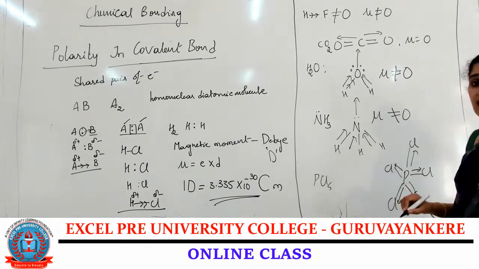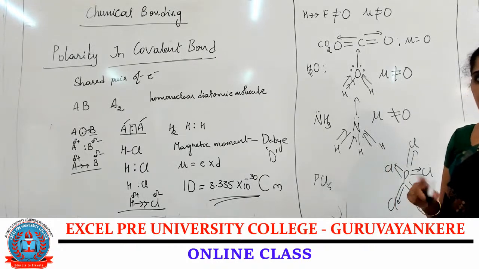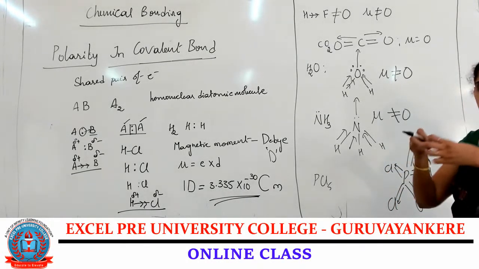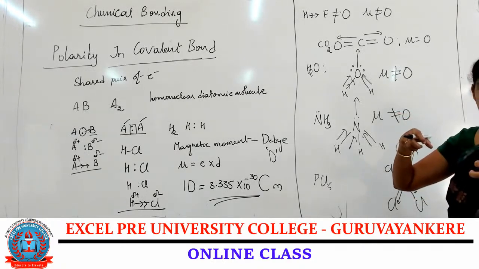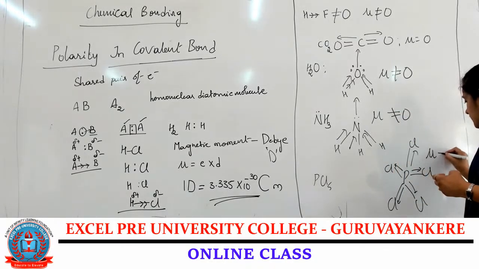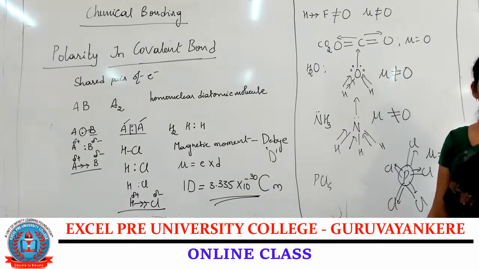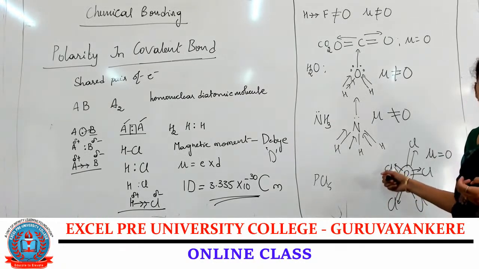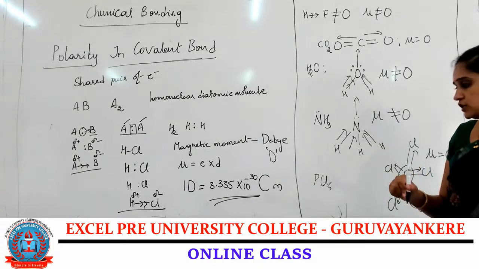Isn't it? Polarity will be there, but on both equal sides chlorine attracts the electrons towards itself. Therefore, the net dipole moment on the phosphorus atom is equal to 0. So this is how to calculate the dipole moment for the given molecule.